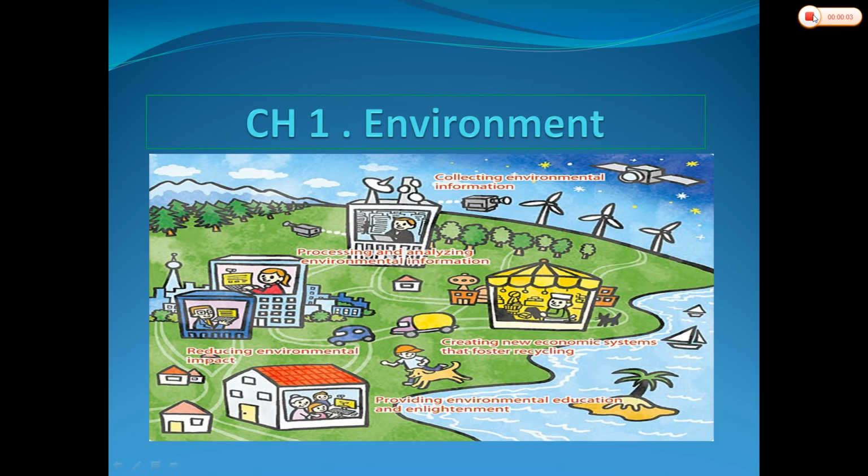Hello, children. So, today we are going to start our first chapter of geography, and this is environment. In this chapter, basically, we are going to understand what is environment, what are the different components of the environment, what are the different types of environment, as well as we are going to understand the meaning of the environment. So, before going to understand anything about environment, let us discuss the story of Ravi.